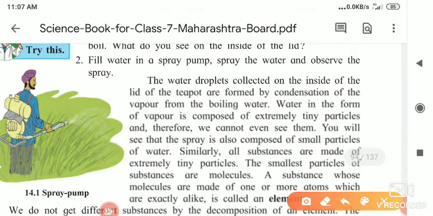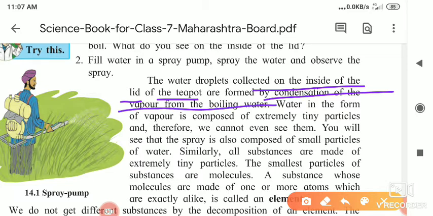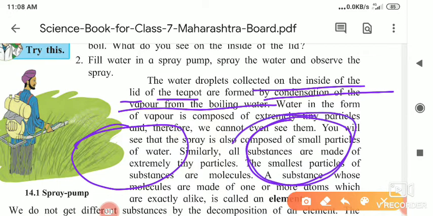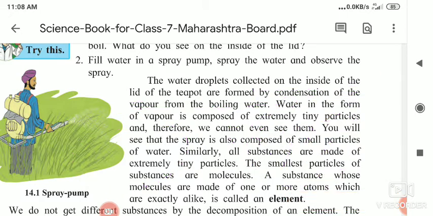The water droplets collected inside the lid of the teapot or your tiffin are formed by the condensation of the vapors of the boiled water. As I told you, whenever your mother is kneading the dough of the chapati, she uses water. And whenever we are roasting the chapati, some of the water evaporates from it and some quantity of water is still present inside it, and those are the water drops.